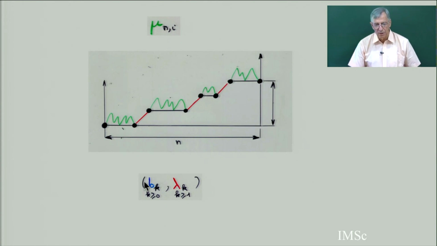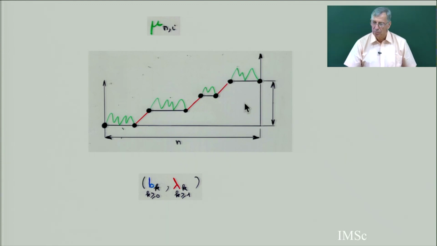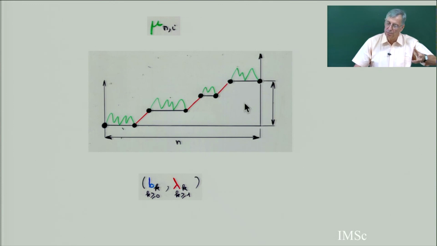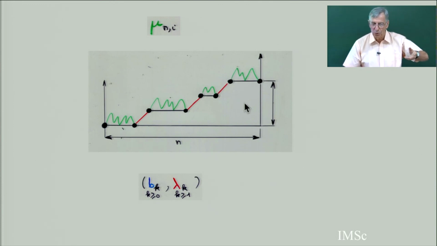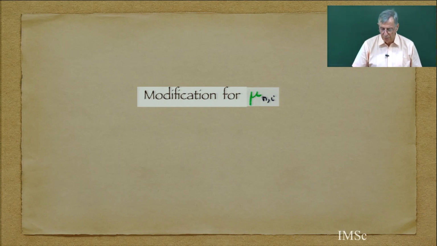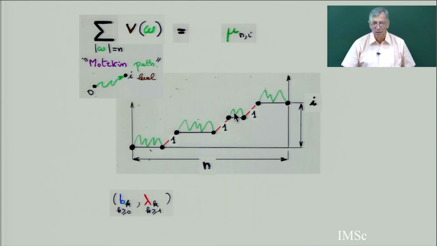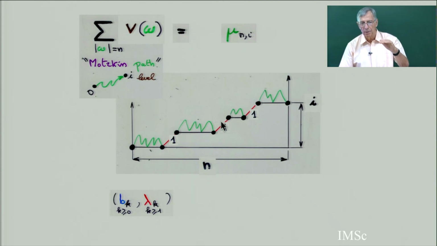And I have to give the interpretation. My two operators S and Q are going to be interpreted by this kind of path. Because I am taking the inverse polynomial, the inverse matrix, I have to show that this inverse polynomial's derivative function is S of t exponential of Q of t. So I make a modification for mu n i. Instead of working with paths going from level 0 to level i, when I have this weight, I have 1 for each of these steps, and the weight is 1 when I go up. Going down, the weights are bk lambda k.